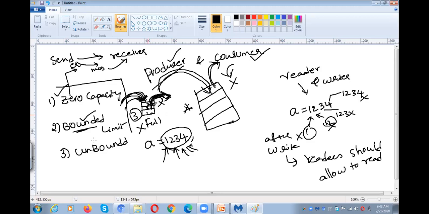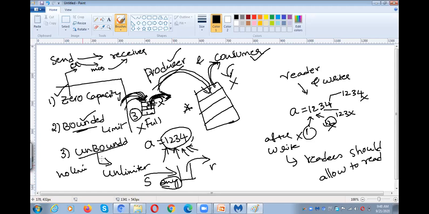So what is an unbounded buffer? As the name indicates, unbounded buffer means unlimited. That means the sender can send any number of messages to the buffer, and the receiver can take the messages out of the buffer. This is the receiver and this is the sender. Any number of messages. Okay, there is no limit to the buffer. Zero capacity means when the sender is sending something, the receiver has to receive it immediately.